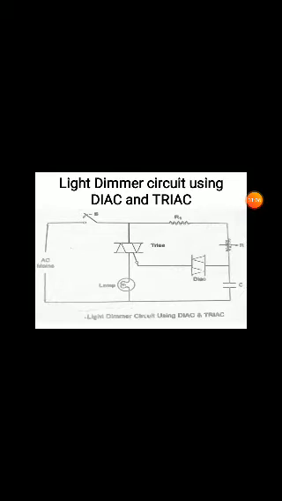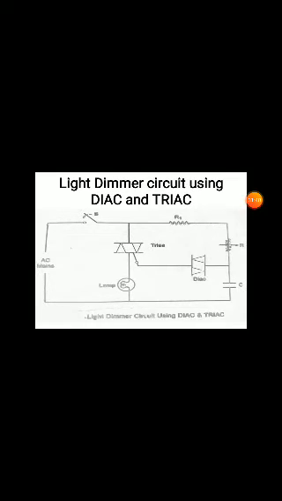One more resistor is inserted in the circuit. What is its purpose? If the variable resistance R is at its minimum position, the current flowing through the diac to the gate of the thyristor will be large. We always want to give only a limited gate current. If more gate current is given, the thyristor will be damaged.